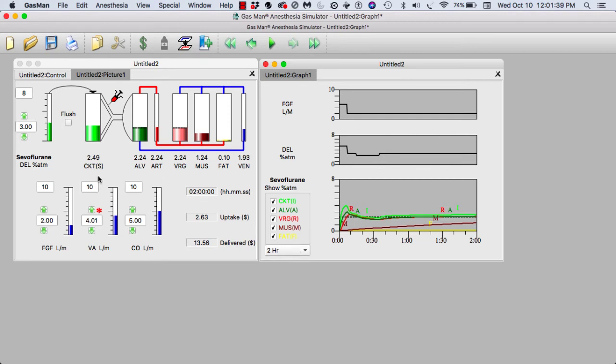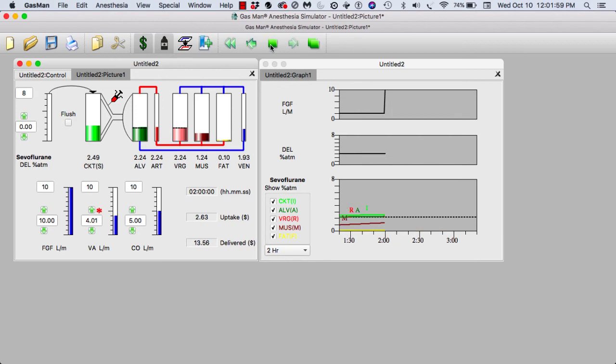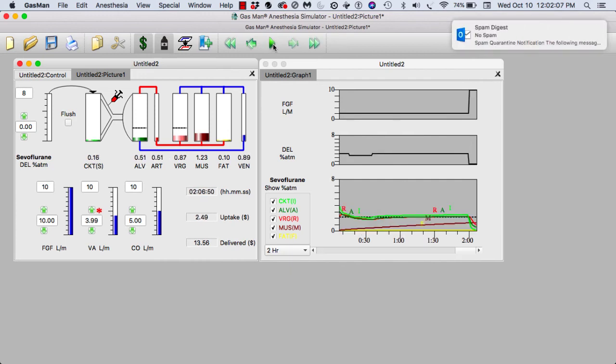When it's time to wake this patient up, what we would like to do is look carefully at the impact of fresh gas flow and, of course, the vaporizer being turned off. So first I shall turn the vaporizer off. Next I shall turn up the fresh gas flow, and I might even hit the flush button to get the inspired to go down very well right away. In this case, I'm not going to do that. I'm going to run it at this same speed. Inspired is falling and expired is falling, and I'm going to hit the stop or pause button for a moment.